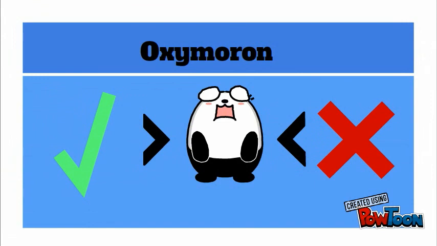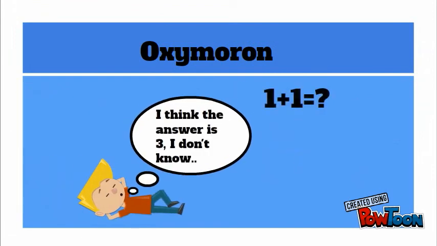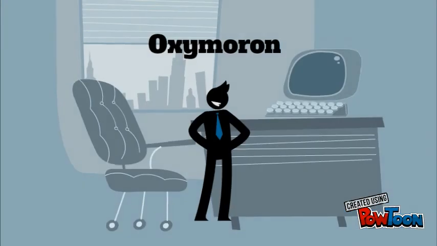Our fifth literary device is an oxymoron. An oxymoron is the juxtaposition of two opposite or contradictory terms. One example is exact estimate. Exact means precise, and estimate means guess. Precise and guess are opposite, so exact and estimate are opposite. And exact estimate is an oxymoron.